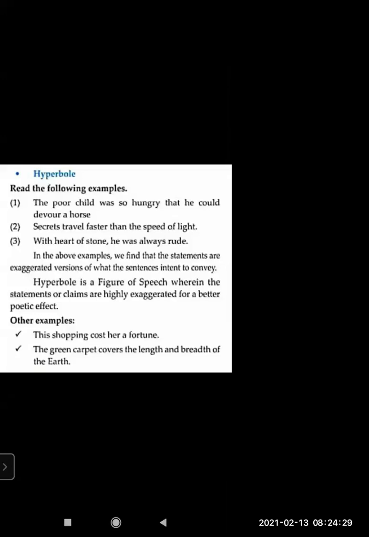The poor child was so hungry that he could devour a horse. The same line has come: the poor child was so hungry. That means the child must have been hungry for hours and wants to eat more. But that doesn't mean the child can eat such a big quantity, a horse.